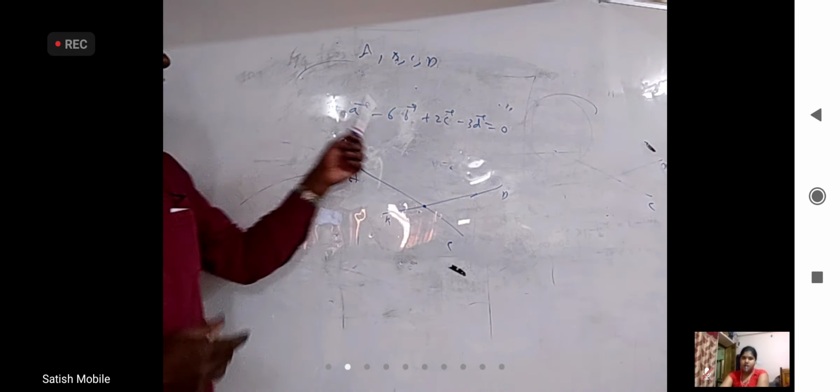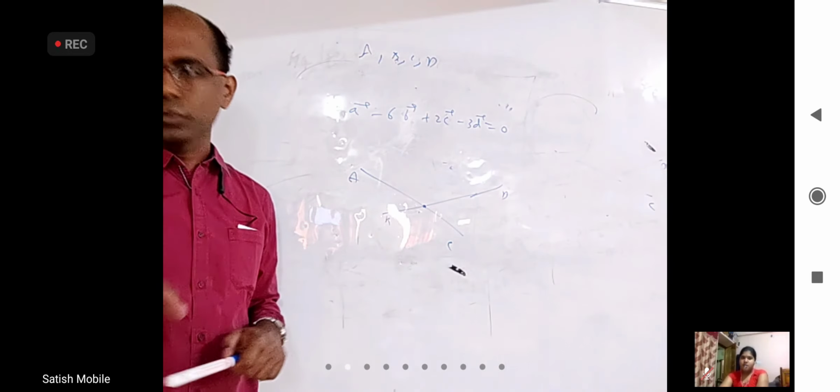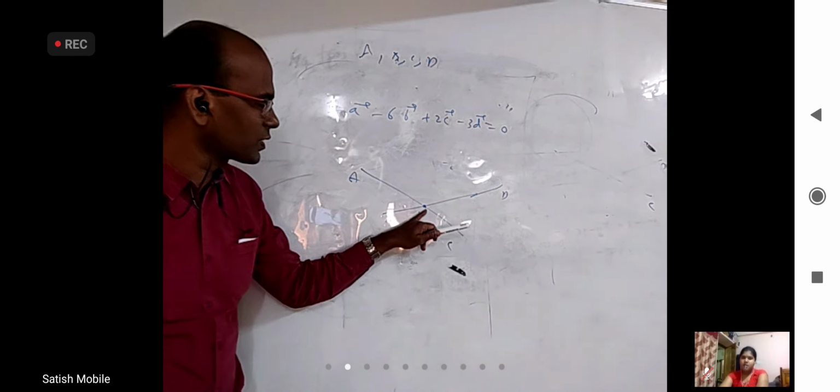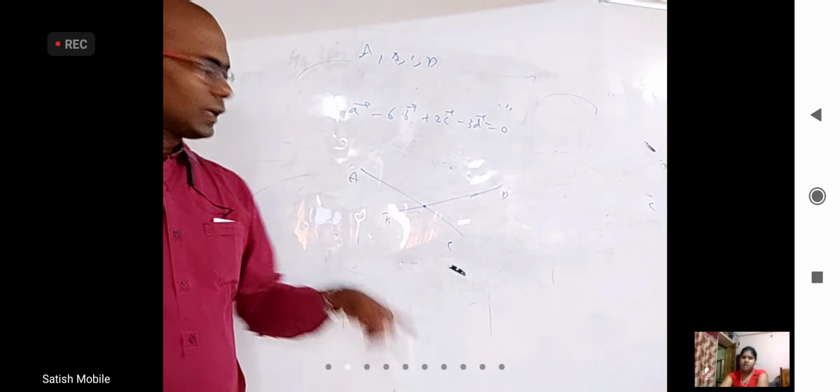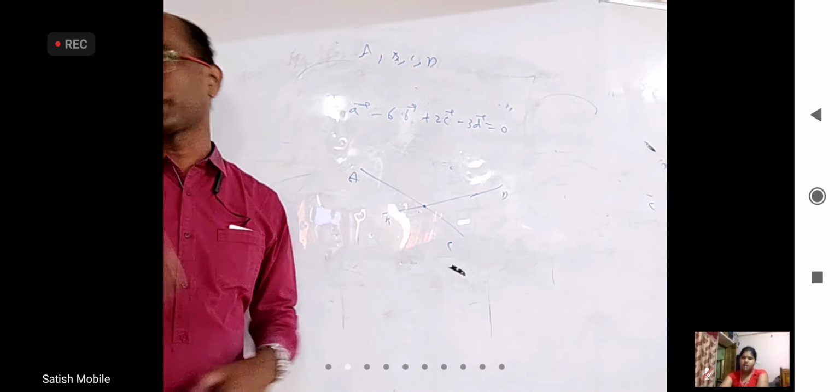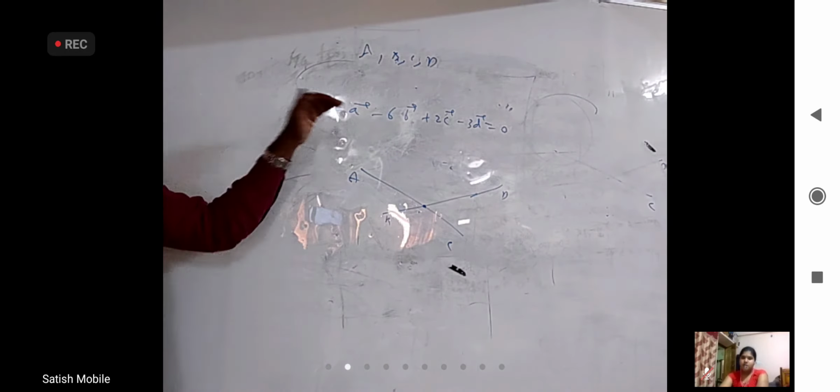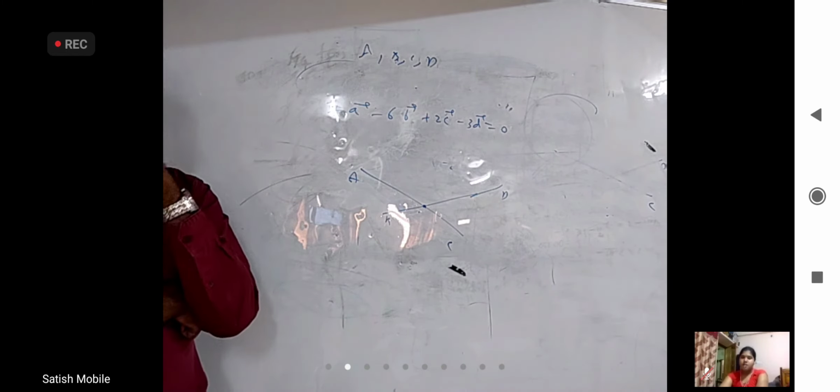From this statement, not only can I prove they are coplanar, I can tell you this point of intersection will divide AC in what ratio, and it will divide BD in what ratio. I will be able to tell it just from this statement. Let us see if somebody gets an idea about it.